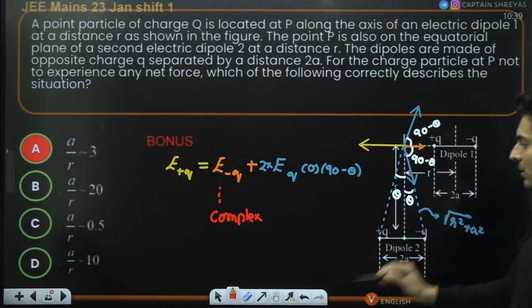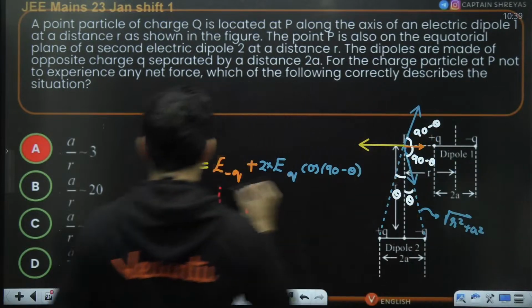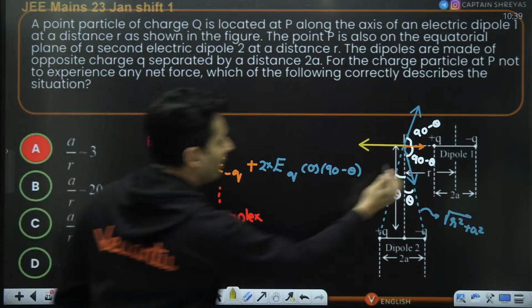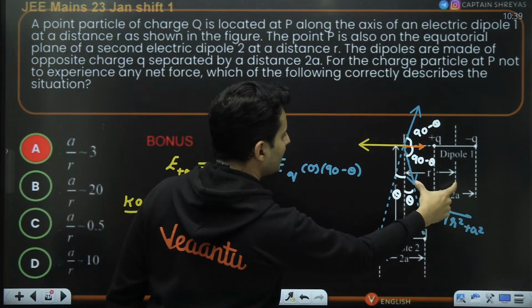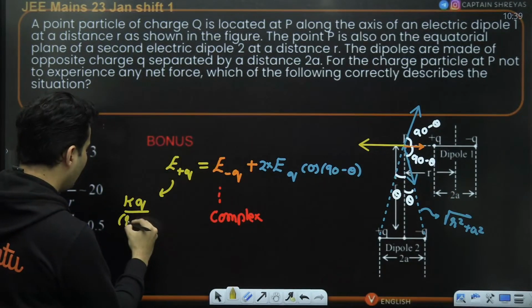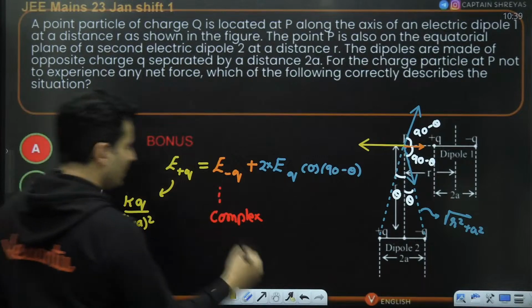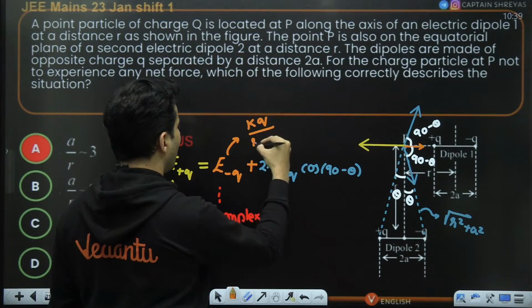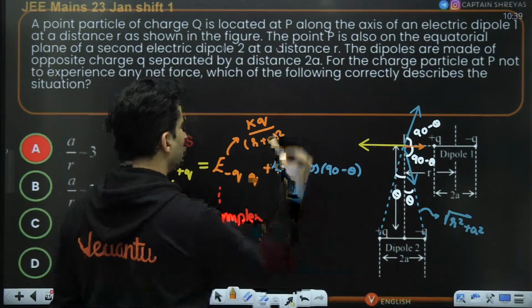This particular term will be nothing but kq divided by this much distance, which is r minus a whole square. Then this particular term will be kq divided by r plus a whole square.